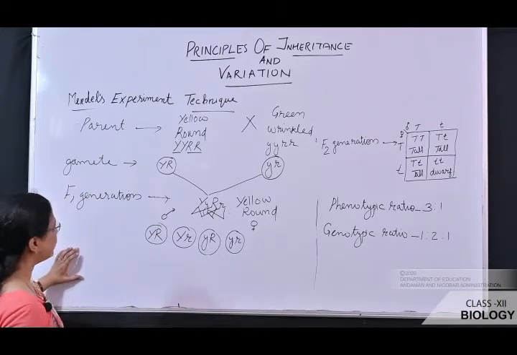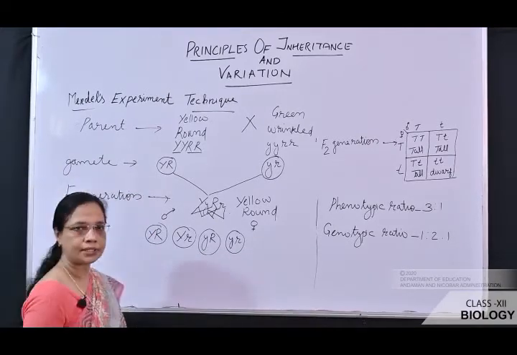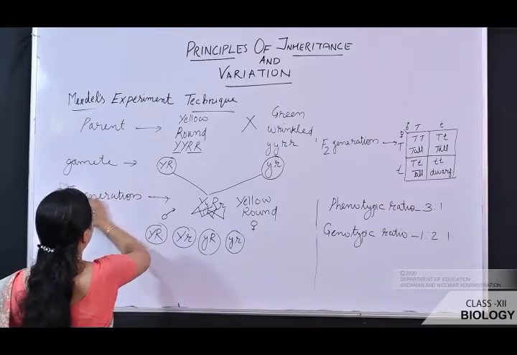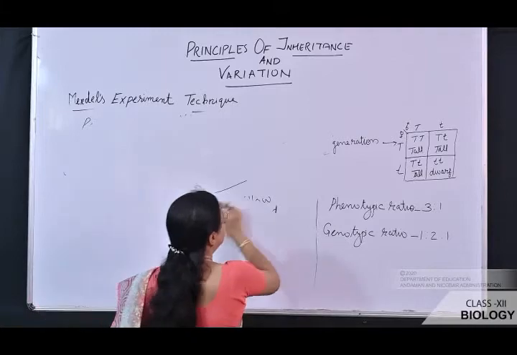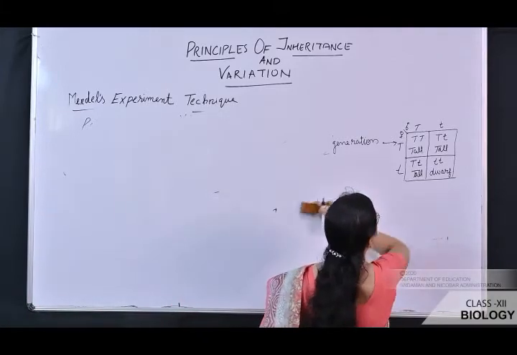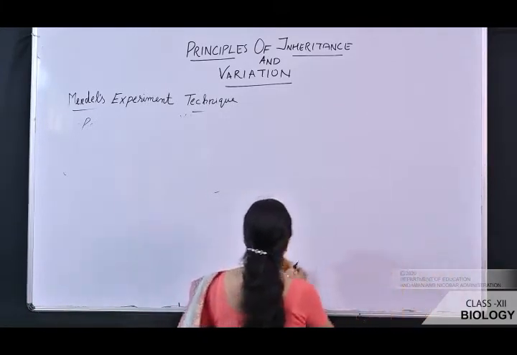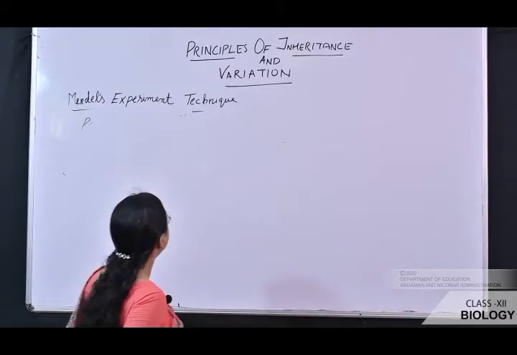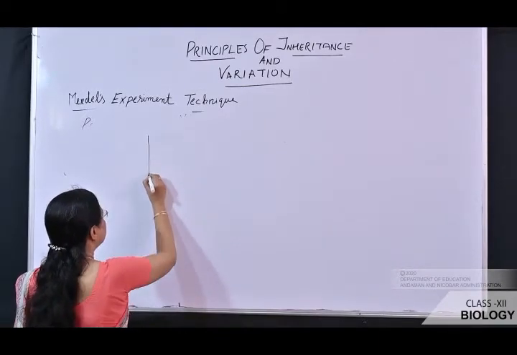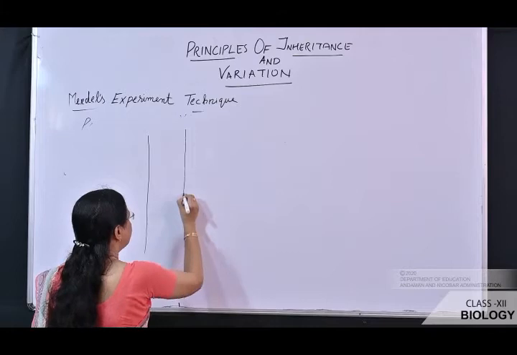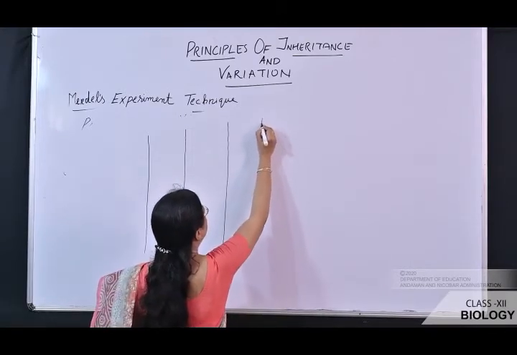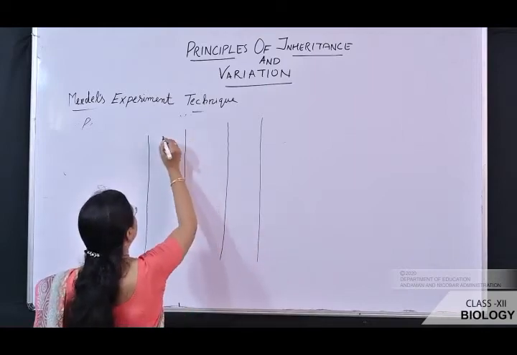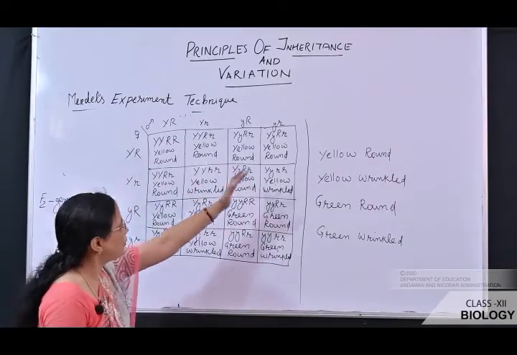Now the F2 generation we will represent in a Punnett square. Here, this is the Punnett square.